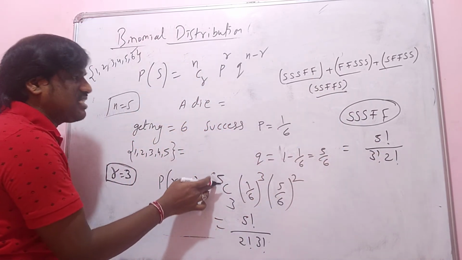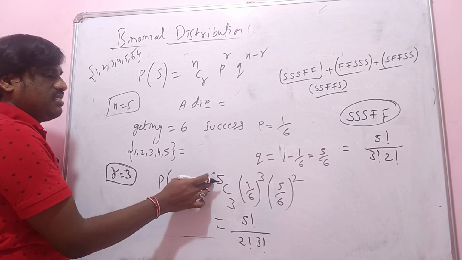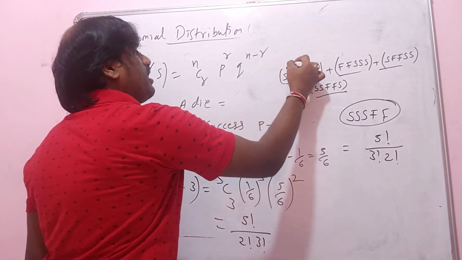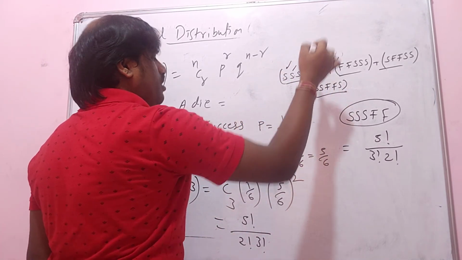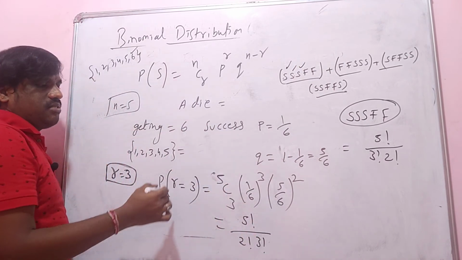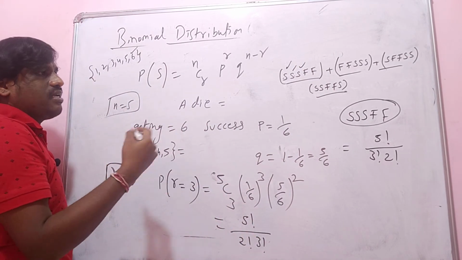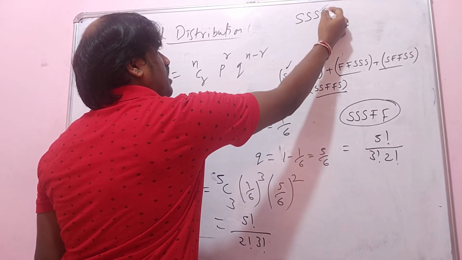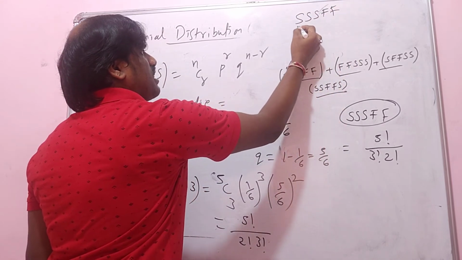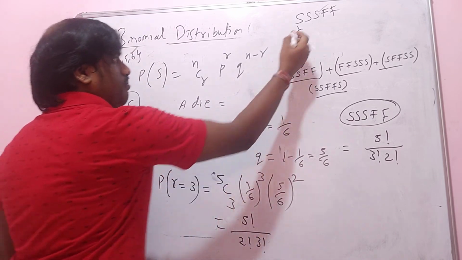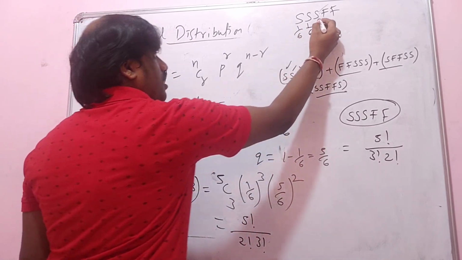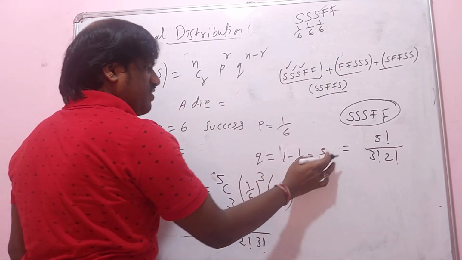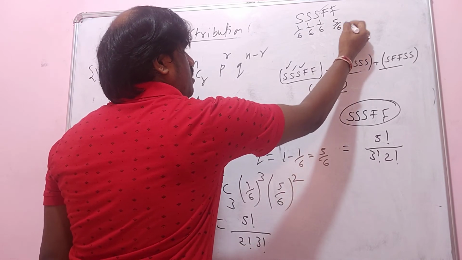That indicates nCr. This nCr says how many times I got S, where I got S. This is the easiest way. And one more thing here, see, if I am taking S and F, S is getting 1 by 6. Now F is getting how much? 5 by 6.